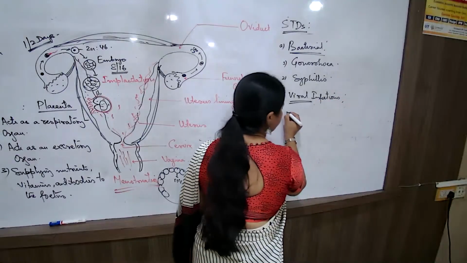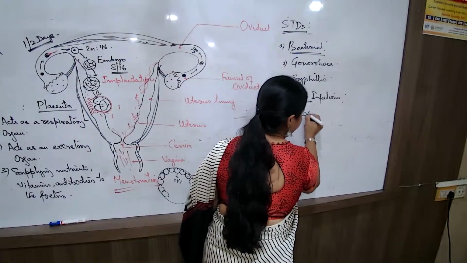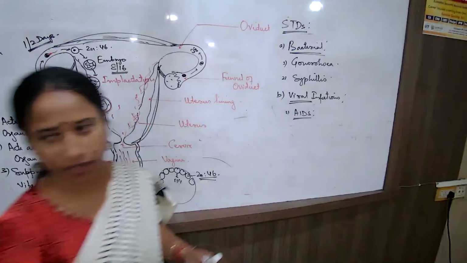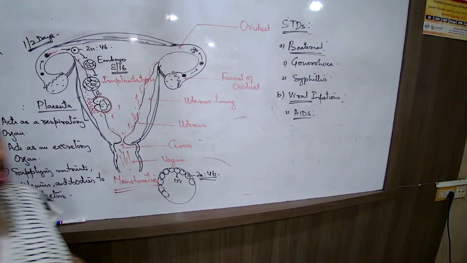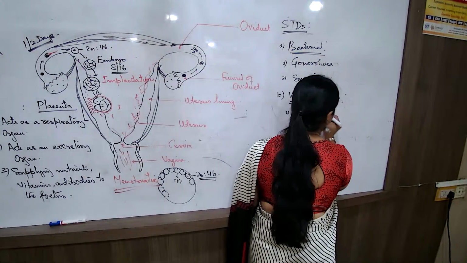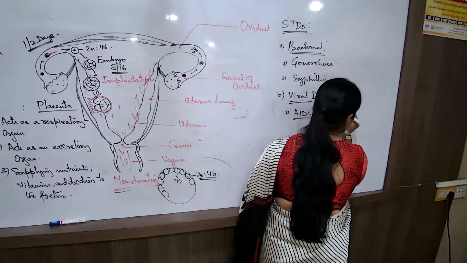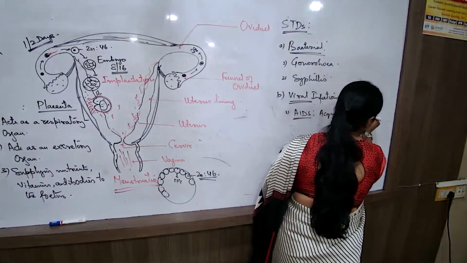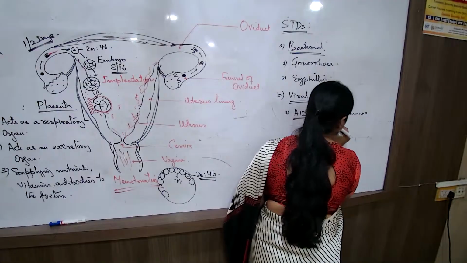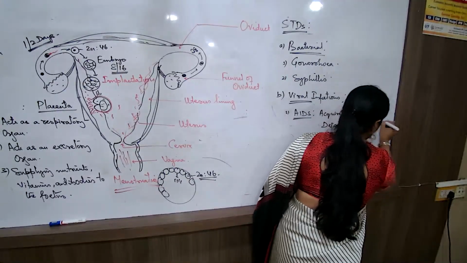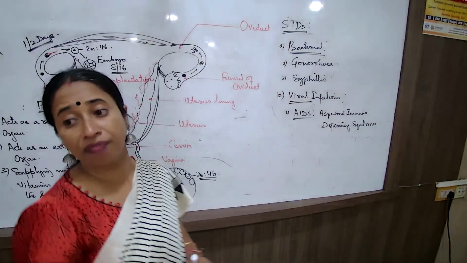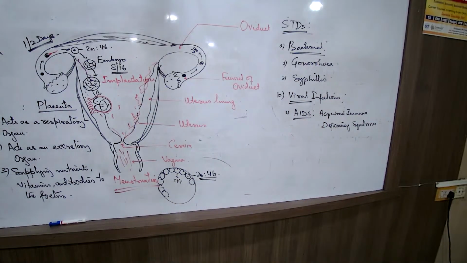Which are the ones? Number one, AIDS. Full form क्या है? AIDS का full form क्या है? पता है? This you are asked. Book में भी देखना. AIDS का full form है acquired immunodeficiency syndrome. This is a major infection people suffer from during the process of exchange of gametes.